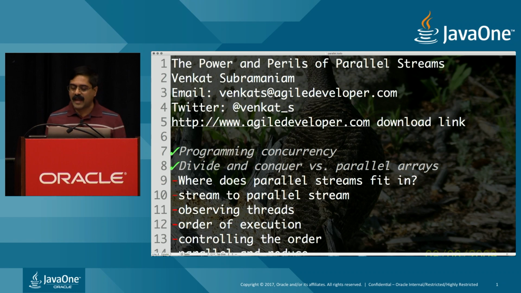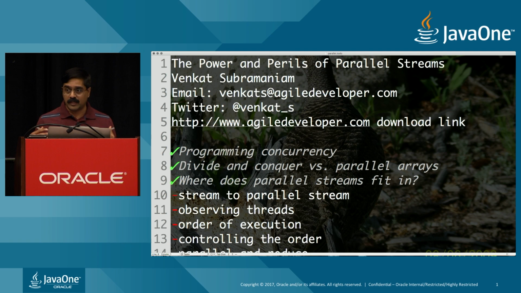When you have a collection of data, you can easily throw them into parallel execution very nicely. That's where parallel streams fit in. You have a collection of data, you want to perform some operations, and you want to speed up the computation by doing that in parallel. Well, let's take a look at how we could actually do this.